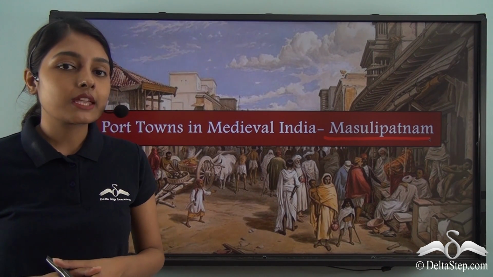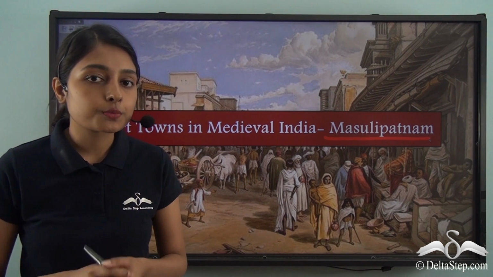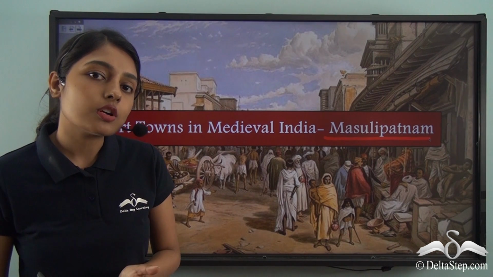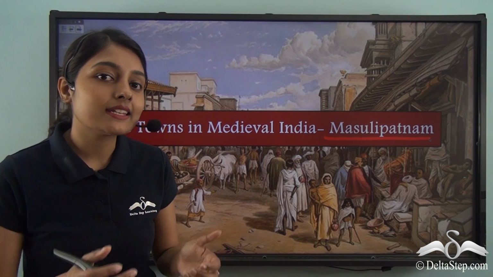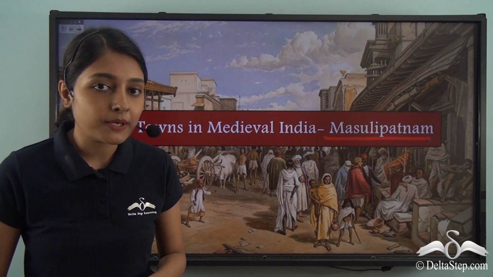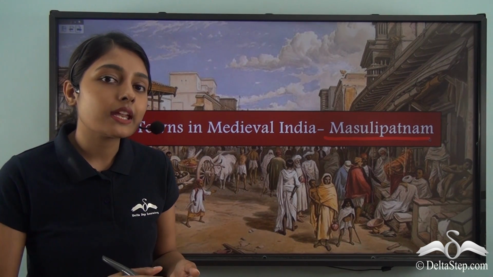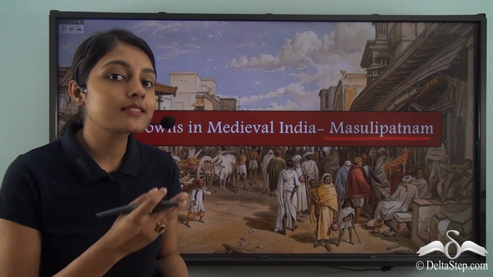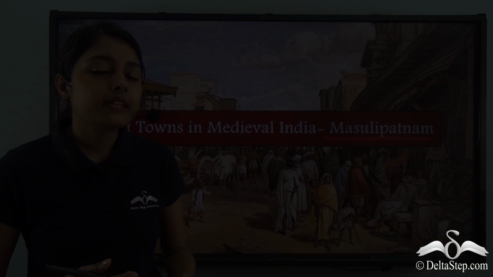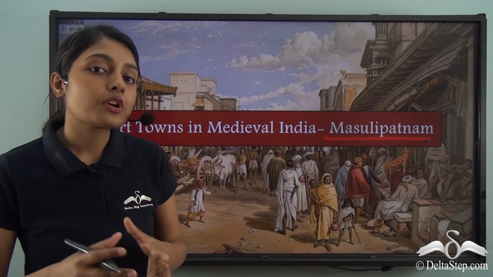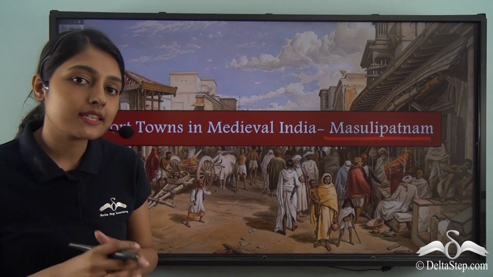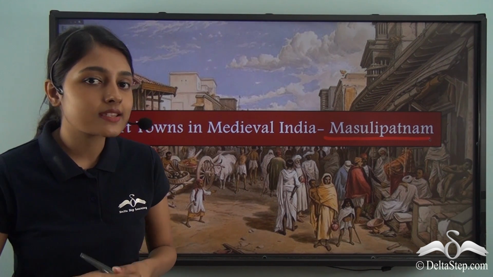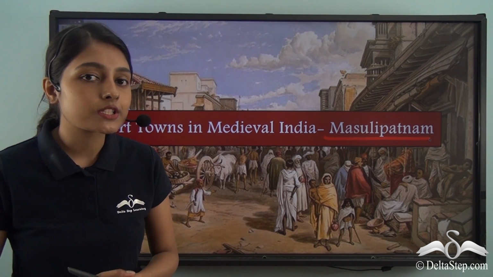Now Masulipatnam gained importance under the Qutub Shahi rulers, and it was the defeat of the Qutub Shahi rulers that also meant a defeat and an end to the glory of Masulipatnam. So with this, we come to an end of our discussion on medieval port towns as in Surat and Masulipatnam. In our subsequent lesson, we will now try to understand how these various East India companies were settling in the Indian subcontinent around this time and what were the outcomes of that.